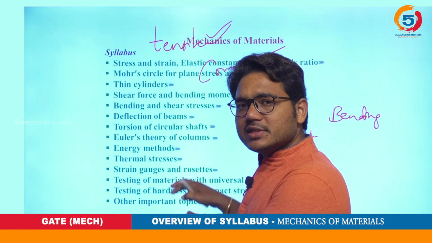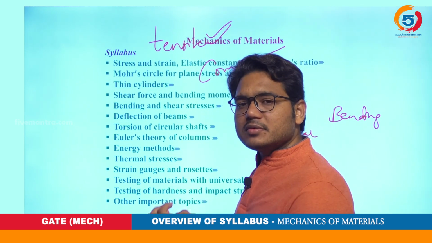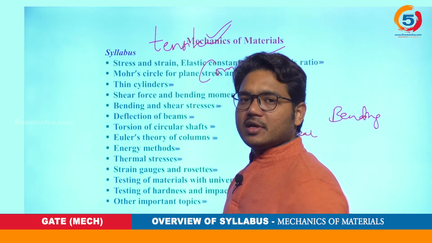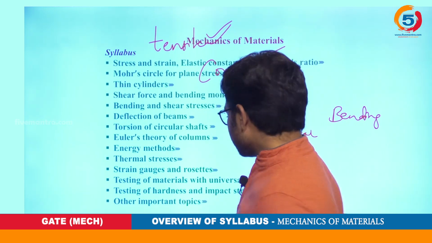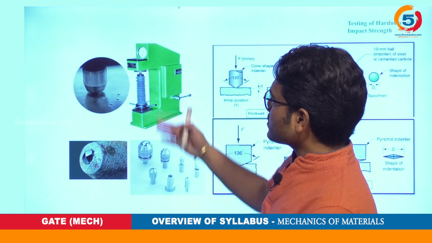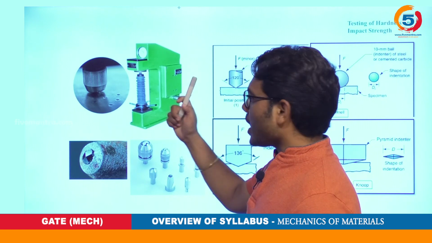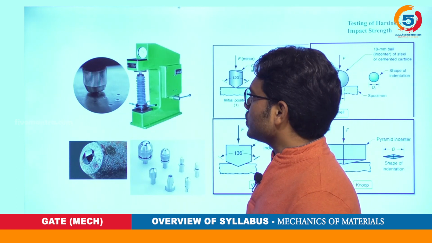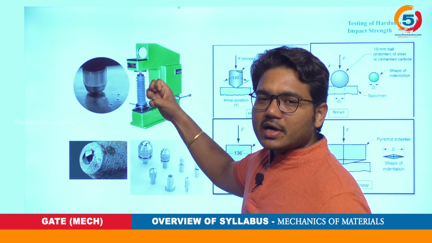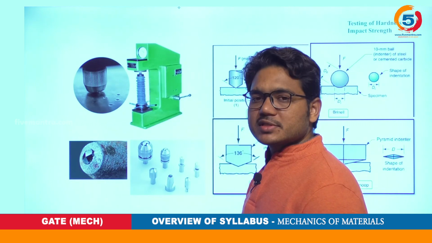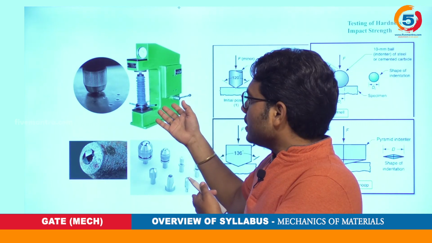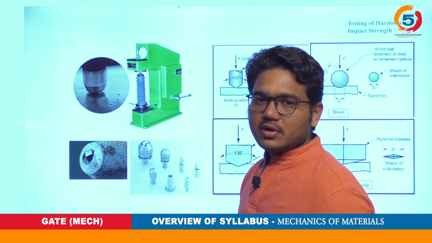We will just have a simple picture of this topic. Let us go ahead. This is also one of the popular machines, the hardness testing machine, and we can do various hardness tests on it, like the Rockwell test and the Brinell test.